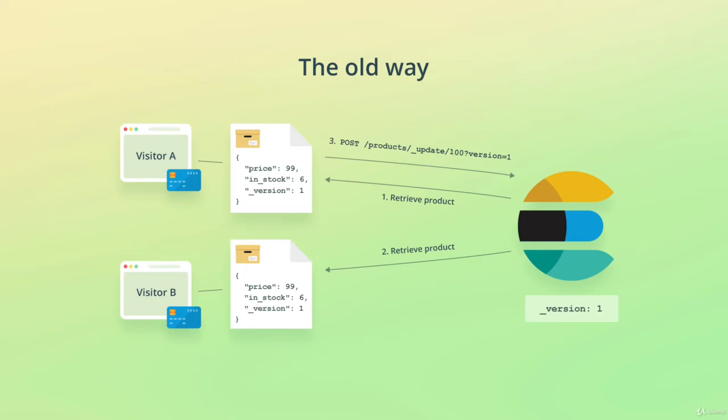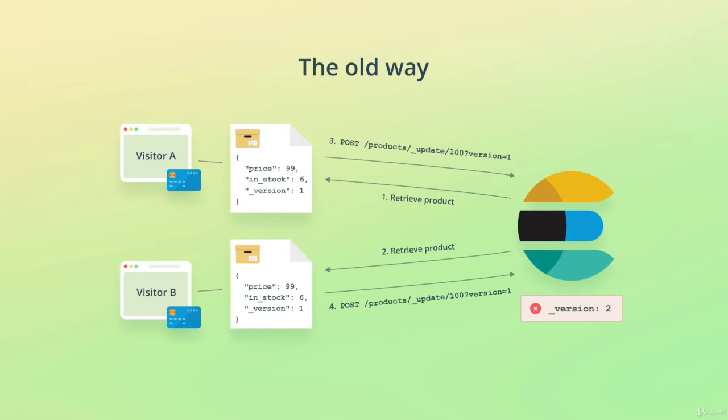The old way of accomplishing this was to use the _version field returned by the document retrieval and send that along with the update request as a query parameter. The update operation would then fail if the supplied version did not match the one stored within the index. That approach worked well in most cases, but it had some flaws when things went wrong. Pretty much the problems that primary terms and sequence numbers solve. Therefore, the new approach is to use primary terms and sequence numbers instead.